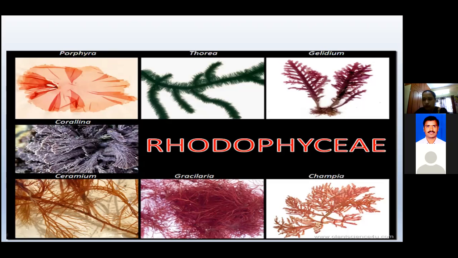Polysaccharides and sulfate make up the cell wall. Next one, reproduction: sexual reproduction is oogamous. Another very important point: here, the male reproductive organs are present where the sperms are. In that reproductive organ, the male gametes are non-motile. In which class can you observe the non-motile male reproductive organ? The Rhodophyceae members. Non-motile naked male gametes are produced in sexual reproduction.